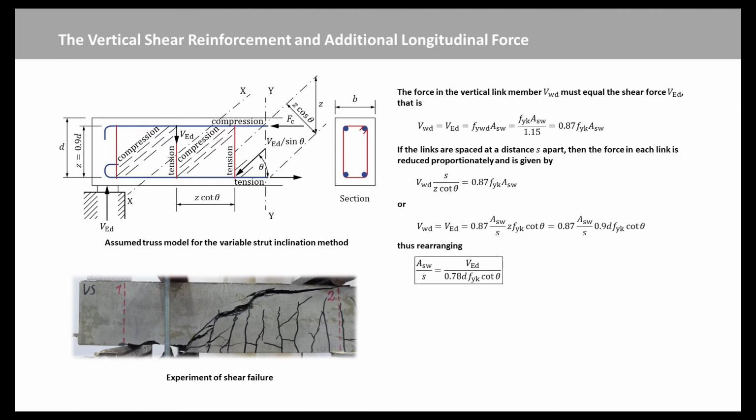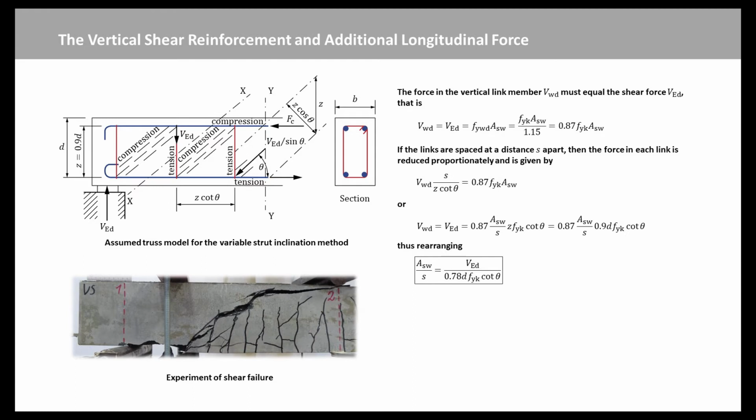This equation can be used to determine the amount and spacing of the shear links and will depend on the value of theta used in the design. For most cases of beams with predominantly uniformly distributed loads, the angle theta will be 22 degrees with cotangent theta equal to 2.5. Next, we will discuss the additional longitudinal force.